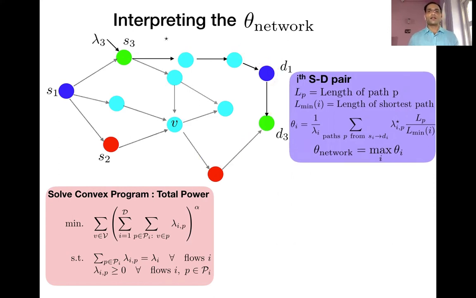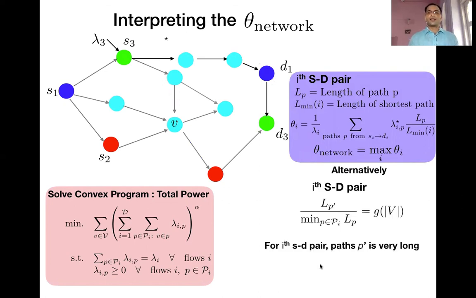Now, in the other case where the network is not well balanced, what could happen is the following, that the length of a path P prime could be much larger than the shortest length. Let us quantify that with respect to the number of nodes in the network and call it some function g of V. So the P prime path here, in this case, is the red path, which is much longer than, let's suppose, a one hop path from S3 to D3.